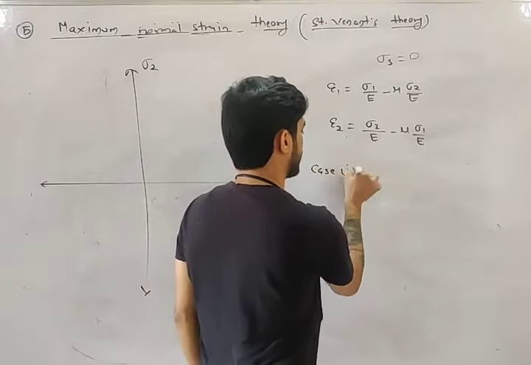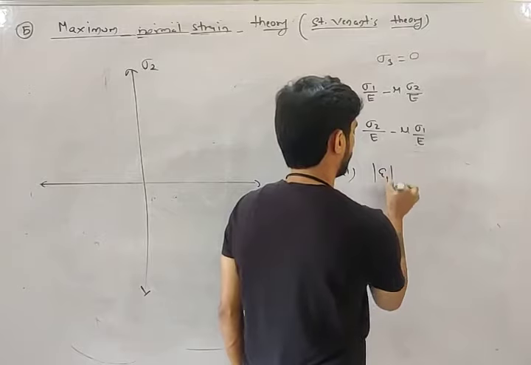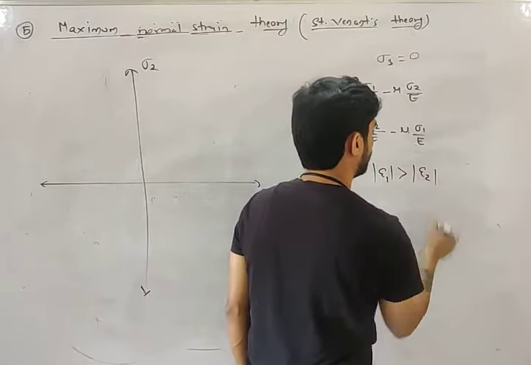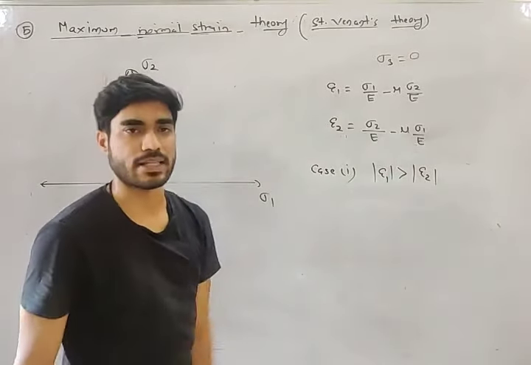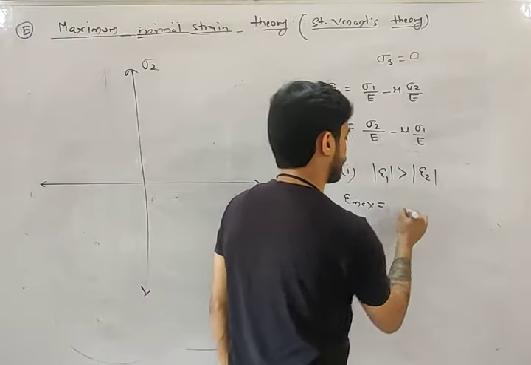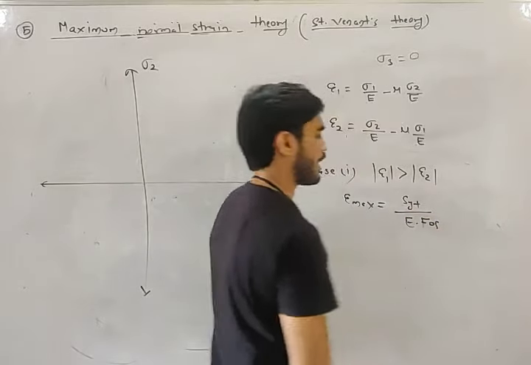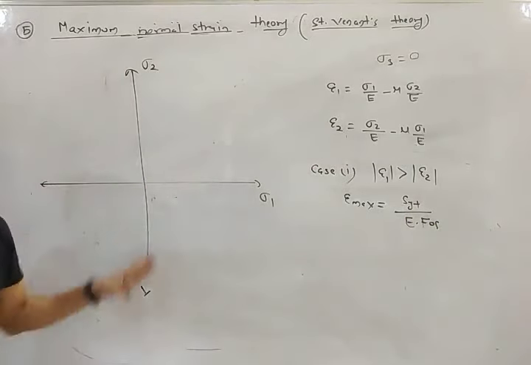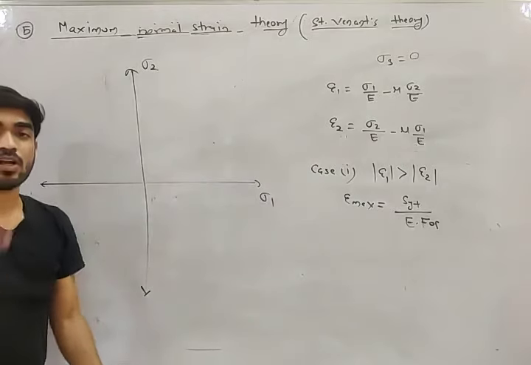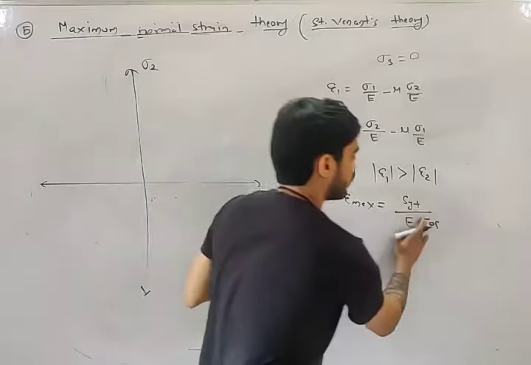Let's consider the first case. Let's say epsilon 1 is greater than epsilon 2. What is our equation? Epsilon maximum equals SYT by E FOS. Now I told you we need to draw the boundary, and on the boundary, factor of safety is 1.